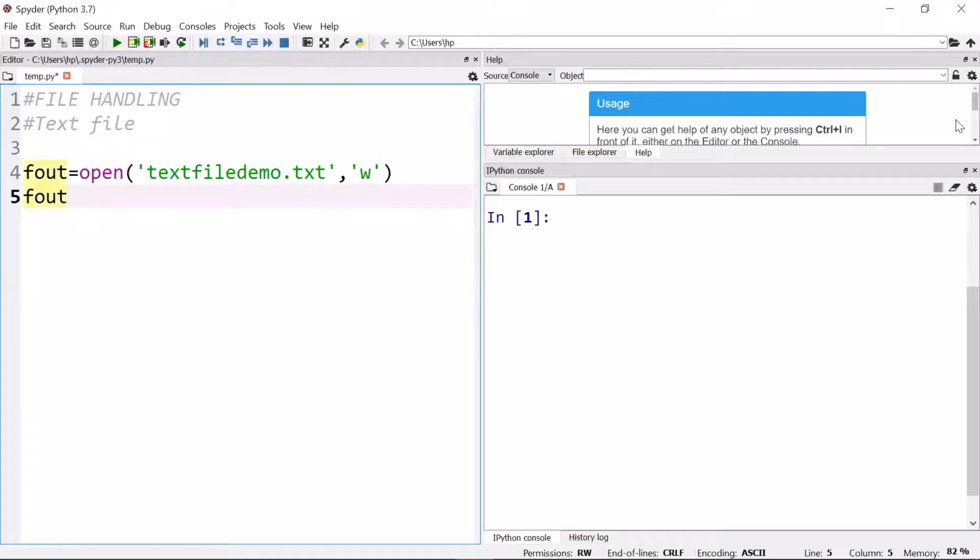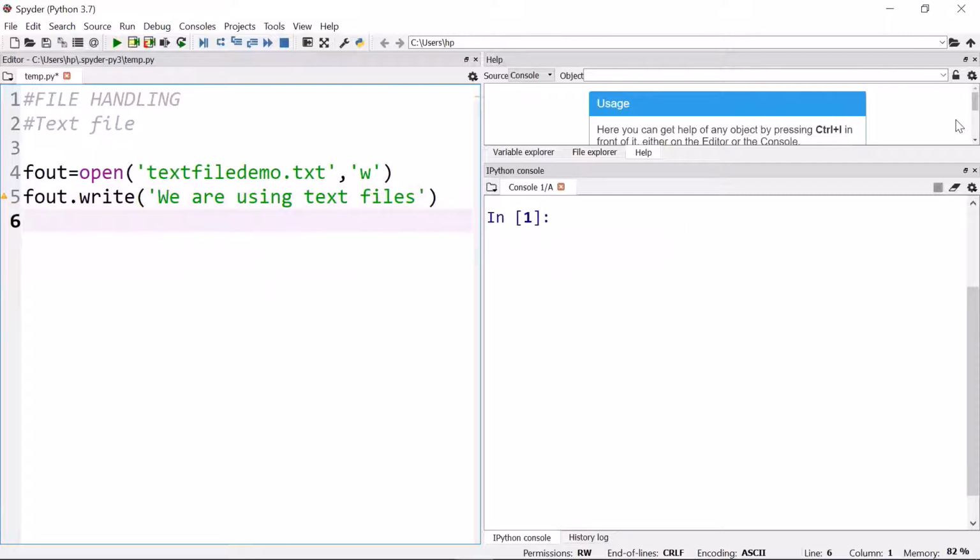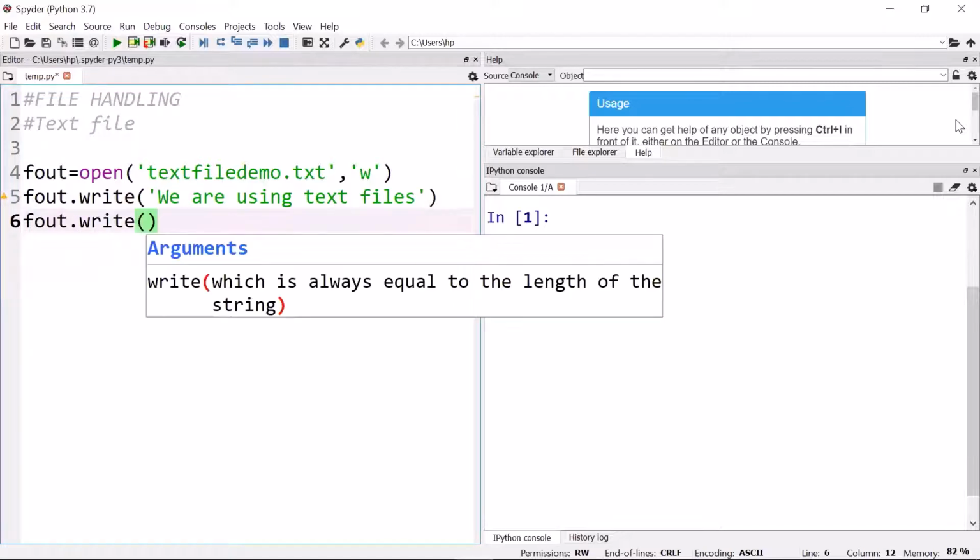Everything will be done with this object name dot. We want to write, so the function is write. First of all, we'll talk about the write function. Say I wish to write something here: we are using text files using Python.